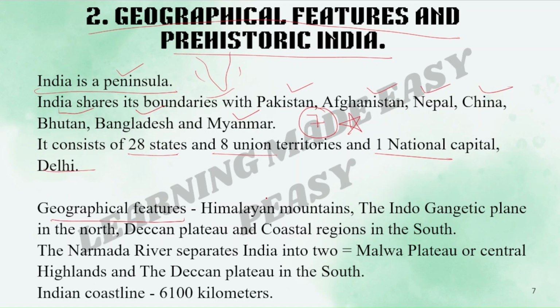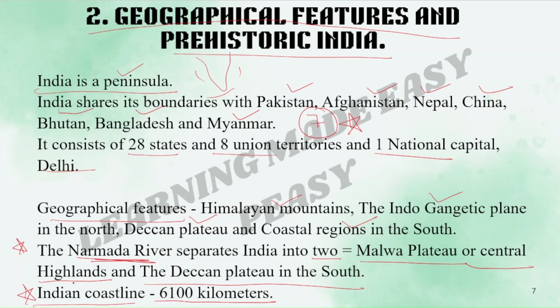Geographical features of India: Himalayan mountains, the Indo-Gangetic plain in the north, the Deccan Plateau, the coastal regions in the south. The Narmada River, this is important. The Narmada River separates India into 2 parts, that is the Malwa Plateau or the Central Highlands and the Deccan Plateau in the south. The Indian coastline is of 6,100 kilometers. This is again important. Please remember this. It is 6,100 kilometers, total coastline of India.